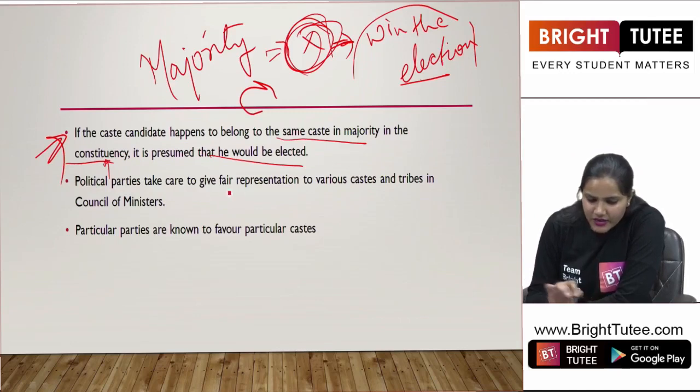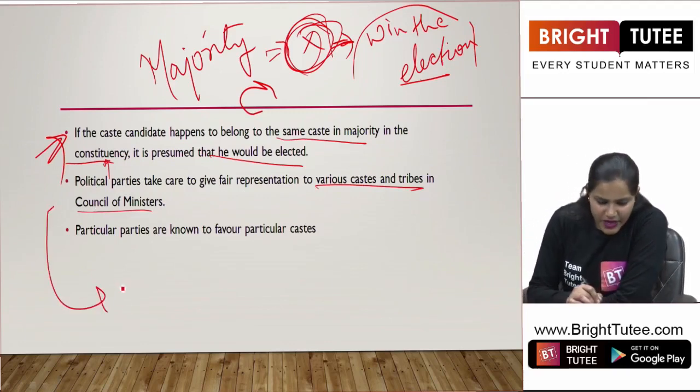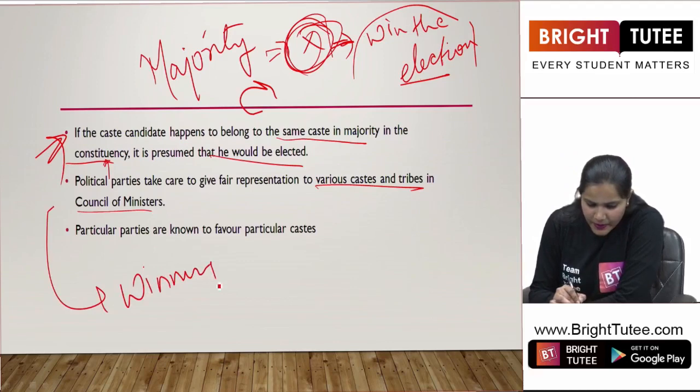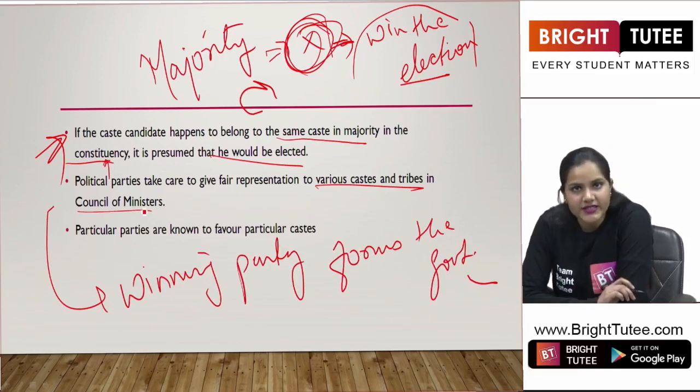Political parties take care to give fair representation to various castes and tribes in the Council of Ministers. Yes, students. Once the winning party forms the government, what happens after that? They form the Council of Ministers.